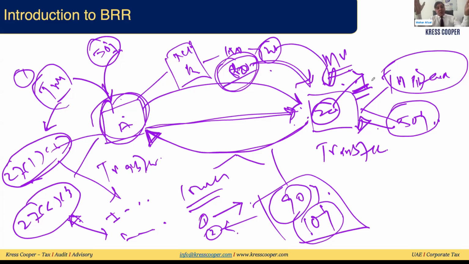So this was basically the overall structure, where we said businesses can enjoy the business restructuring relief if all these conditions have been satisfied. And we have classified the whole process into three different sections: pre-transfer phase, transfer phase, and post-transfer phase.